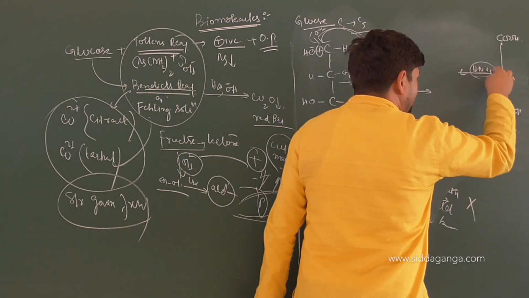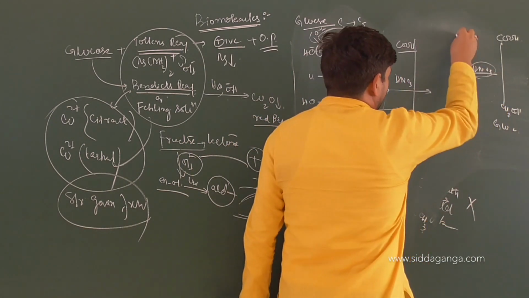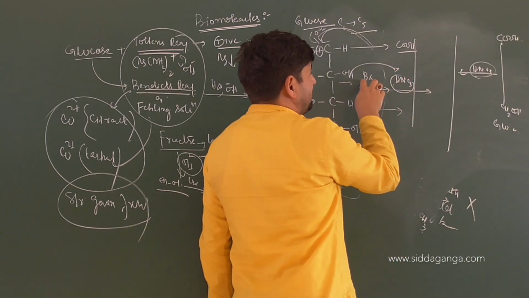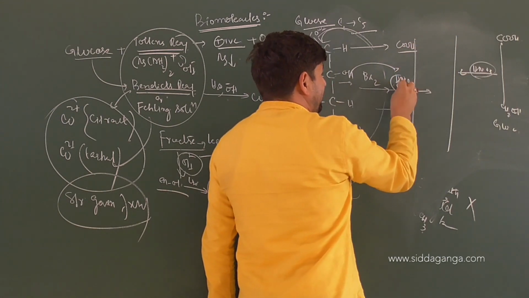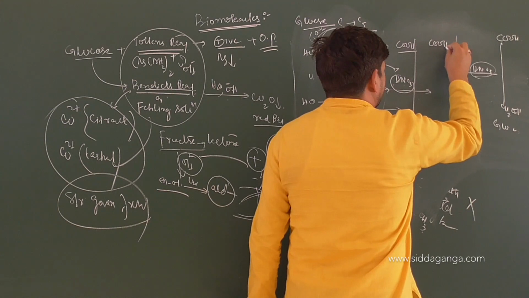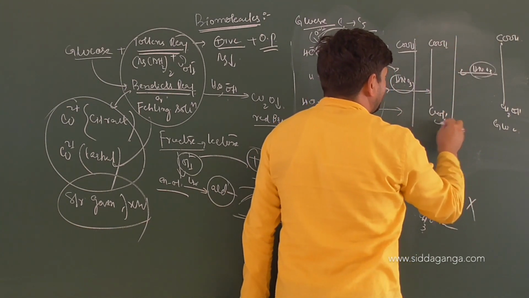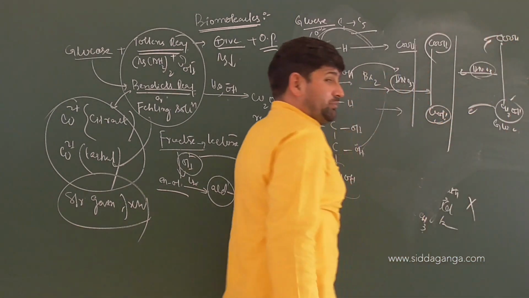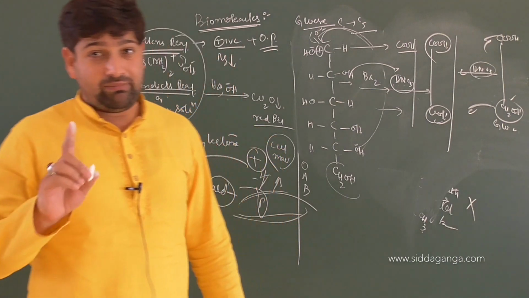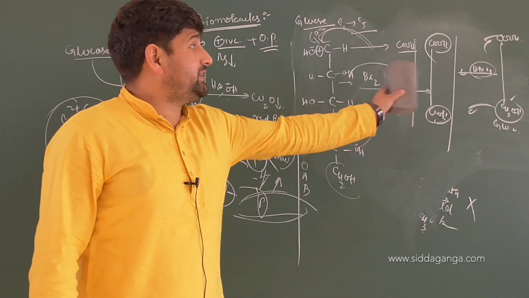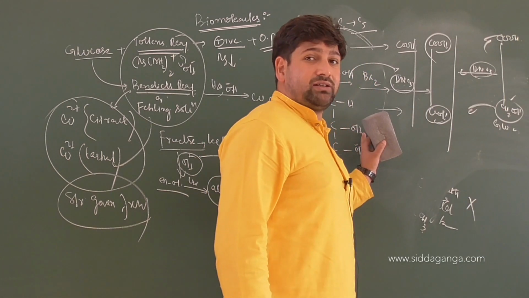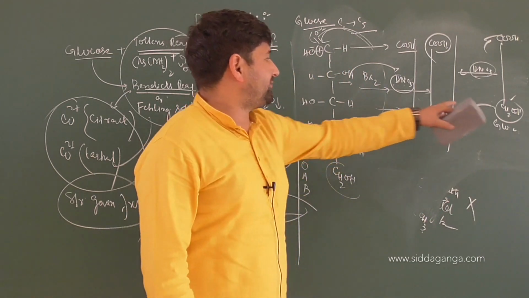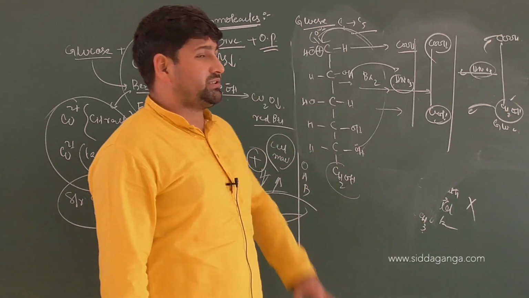Gluconic acid. When you treat both of these with HNO3, with Br2 it gives you gluconic acid. But when you treat this with HNO3, it will give you a dicarboxylic acid. That indicates this also gives you the same reaction, indicating that there is one primary carbon associated with a glucose molecule. Because the reaction exhibited with nitric acid by gluconic acid and glucose are the same. And we know in gluconic acid there is one primary hydroxyl group. Similarly we can understand from that elucidation that there is one primary carbon present in glucose as well.